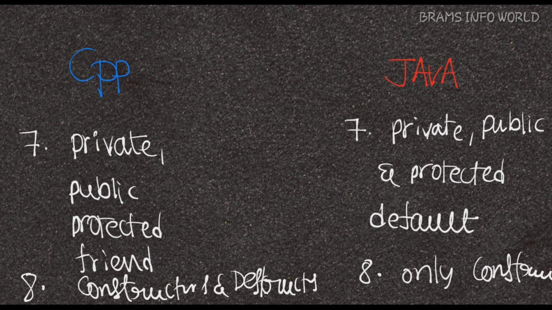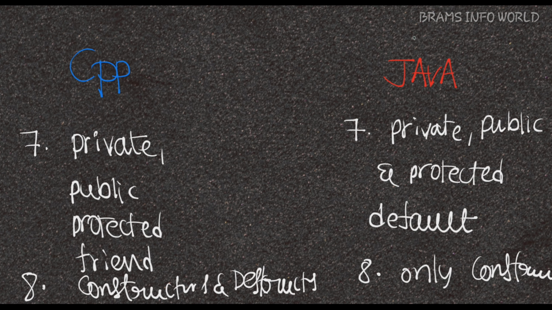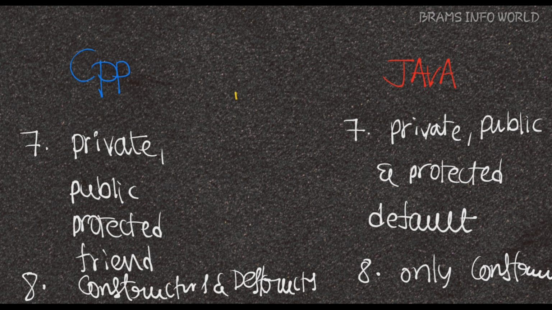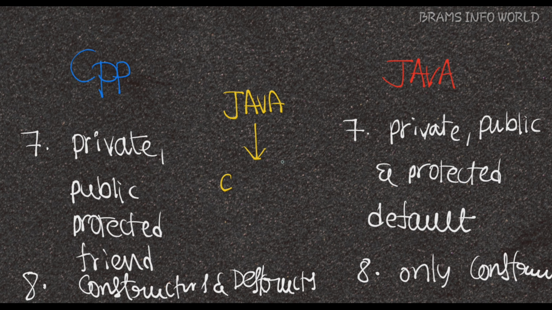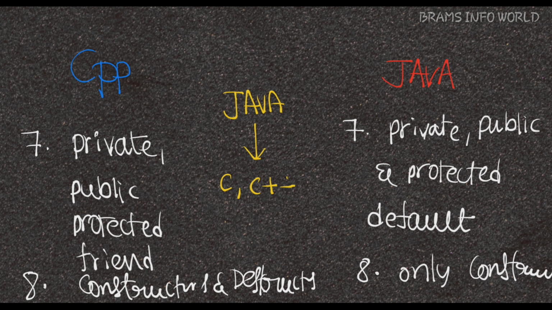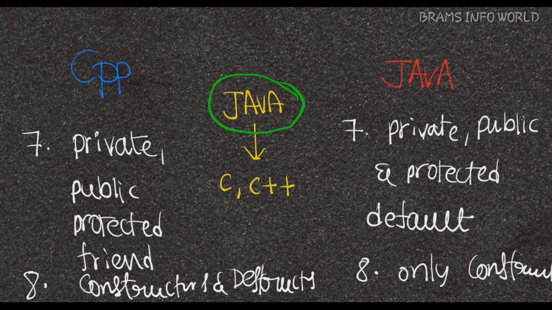So these are the differences between C++ and Java. So Java is derived from some concepts of C, some concepts of C++, and additional concepts we are going to learn.